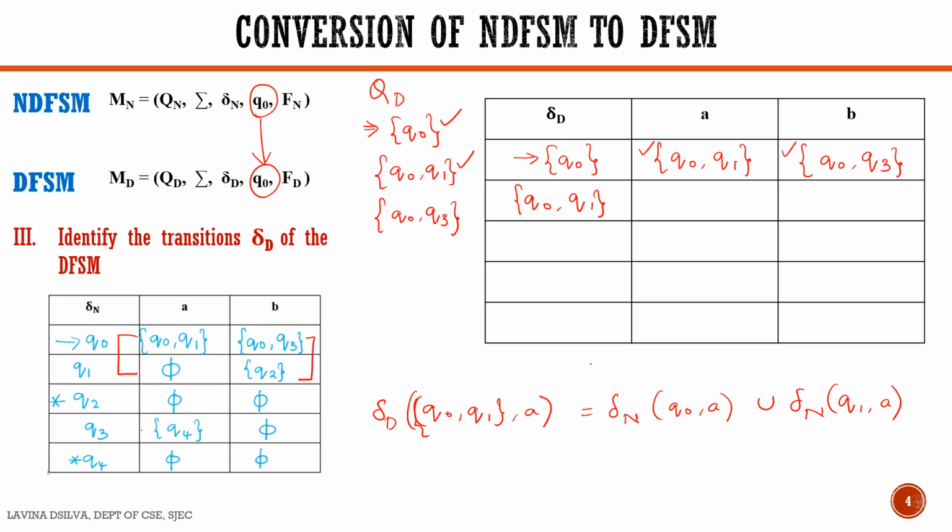Therefore, Q0, Q1 on A goes to Q0, Q1, and on B it goes to a state Q0, Q2, Q3.